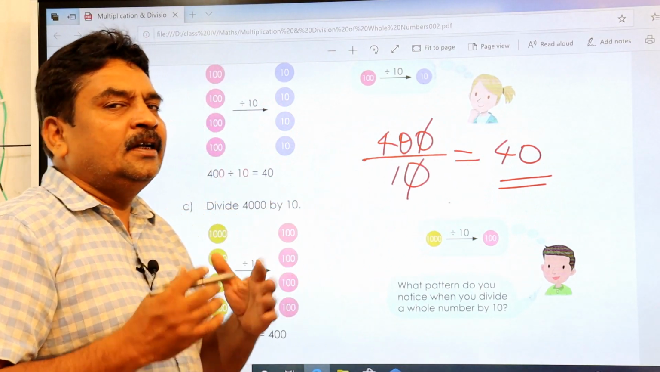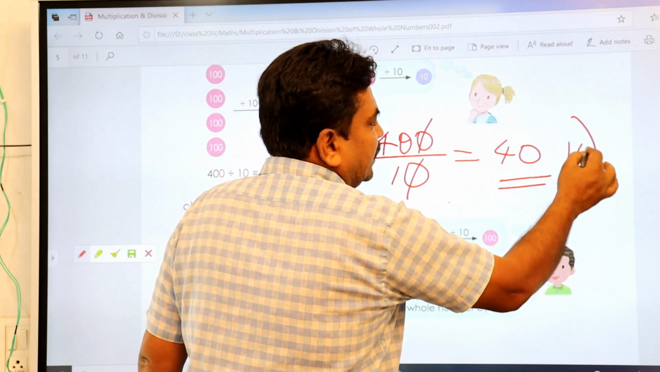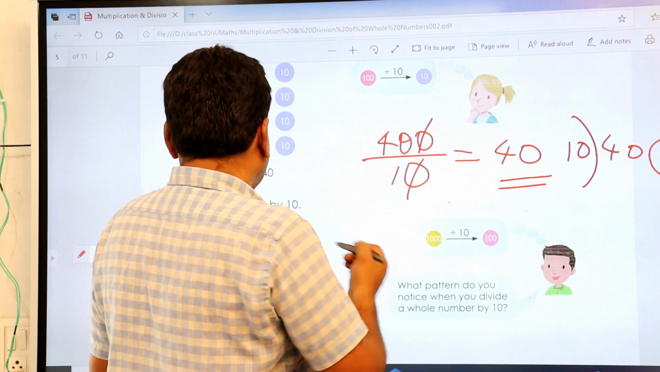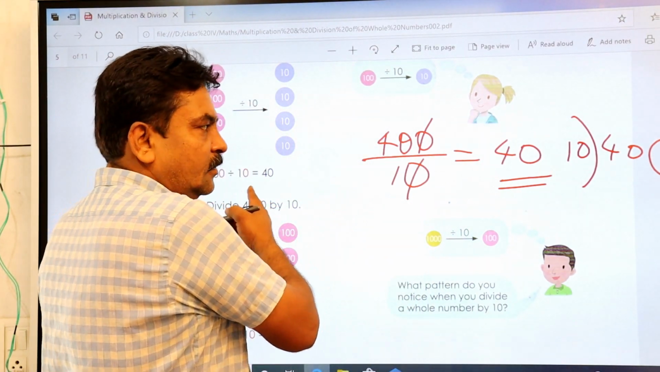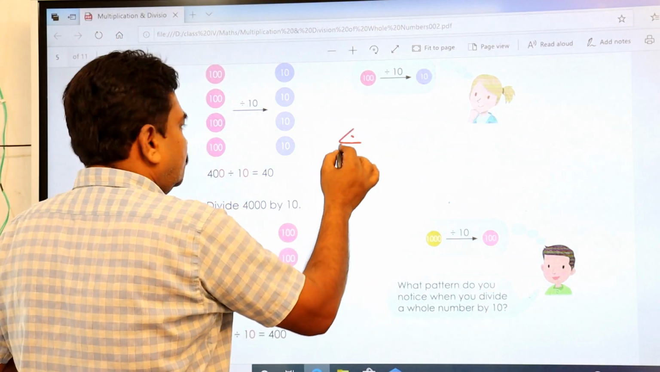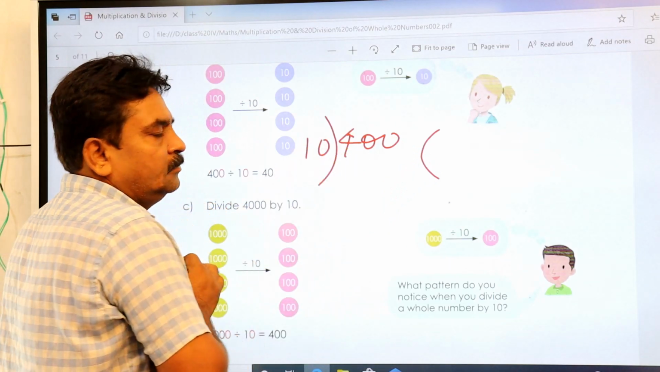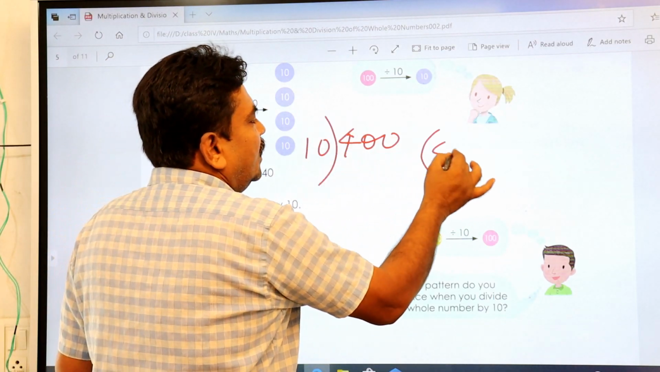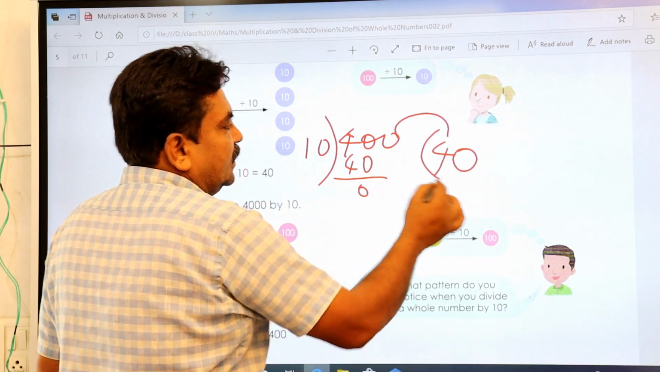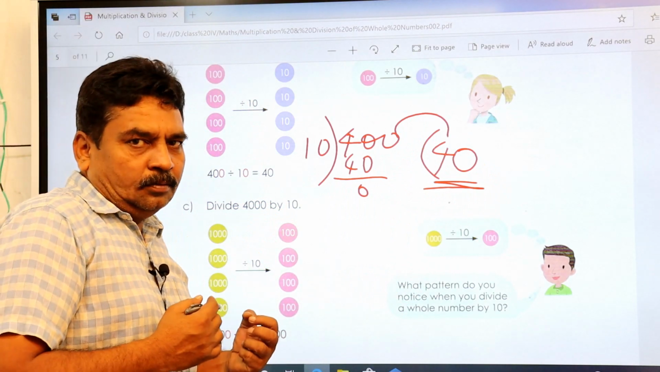If you want to do it in our own old system, that is 10 dividing 400. What happens? It is 400. You are going to divide with 10. 10 fours are 40, and this 0 you are going to place here. It becomes 40. So in that way you can do it.